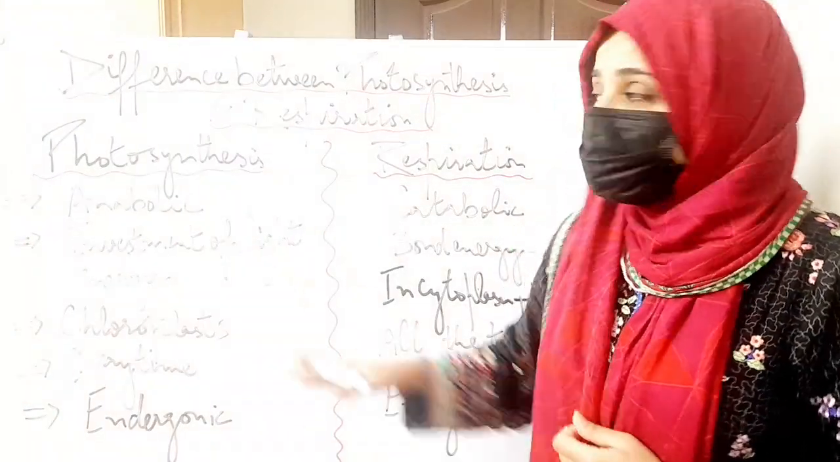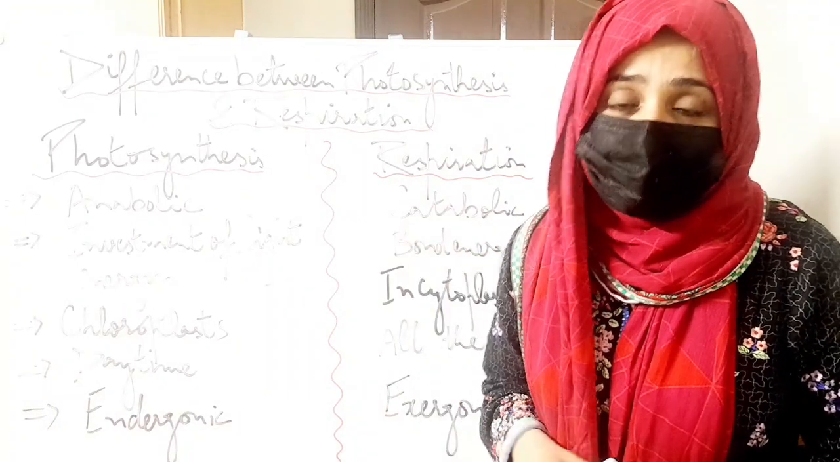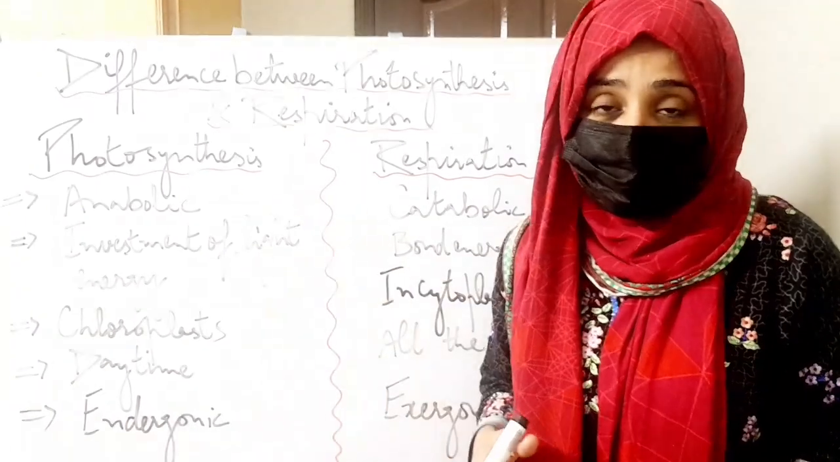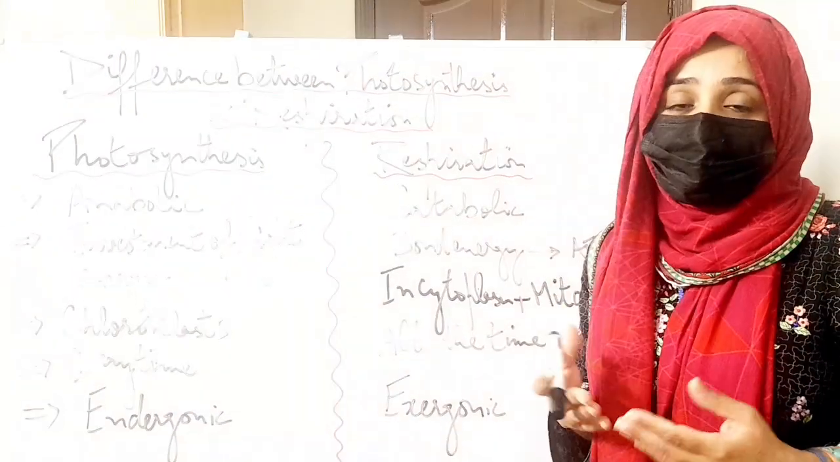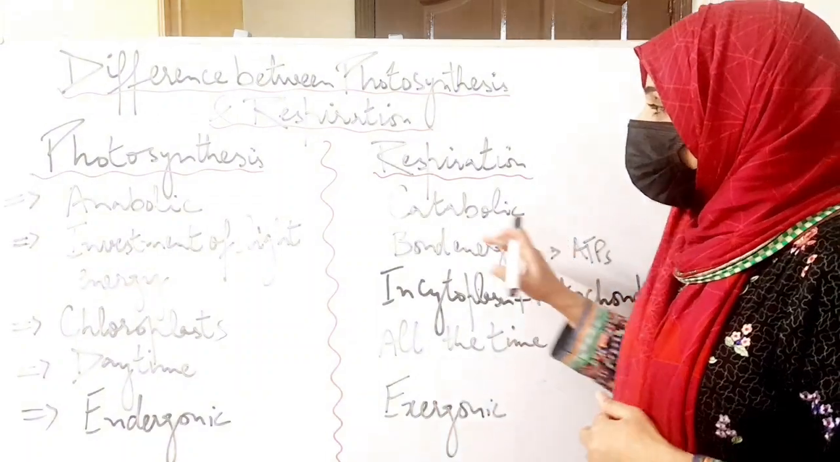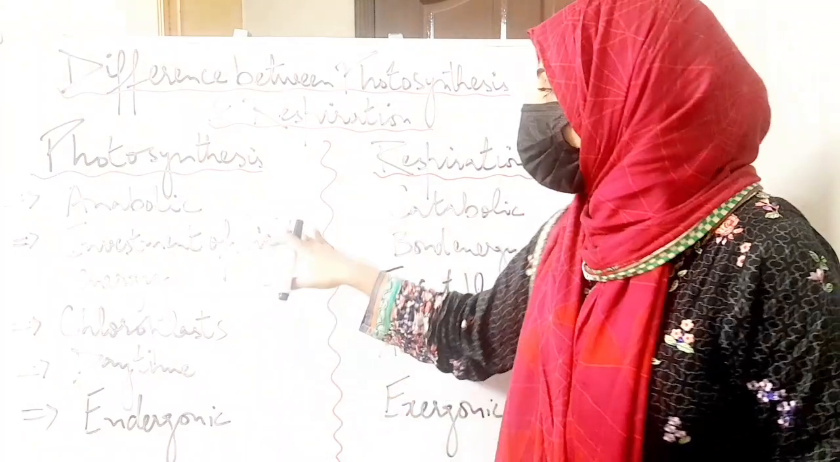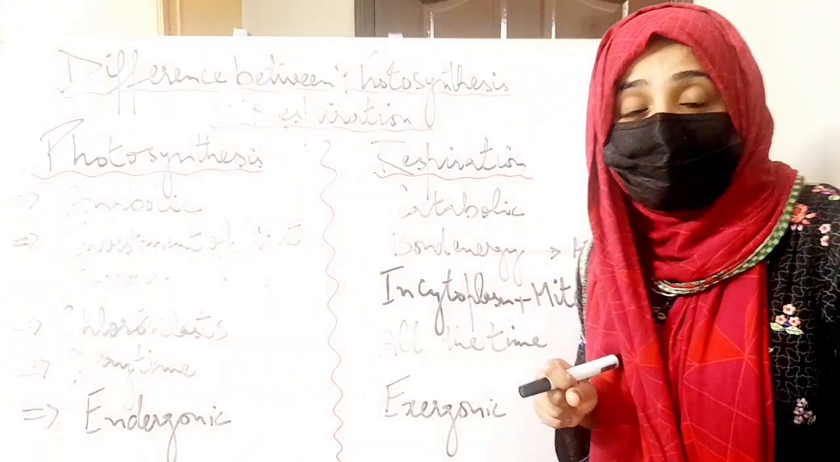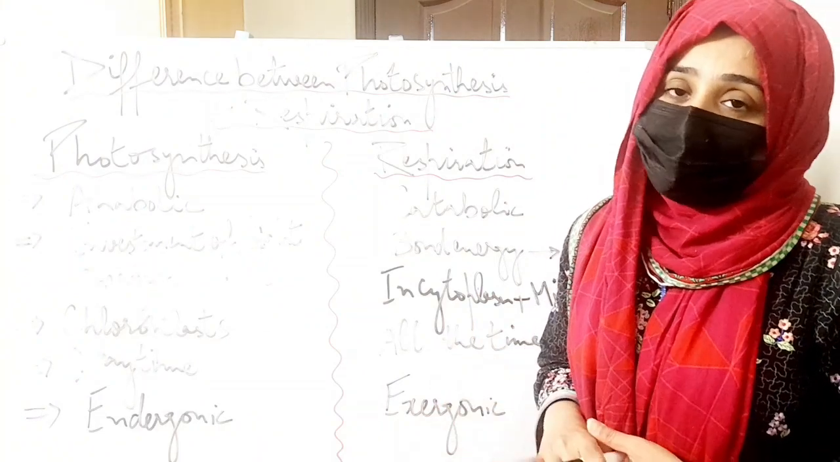The final products of photosynthesis are water, oxygen that is produced as byproduct, and the main product of photosynthesis is glucose, whereas the final products of respiration are carbon dioxide, water, and energy in the form of ATPs. In photosynthesis, the sunlight is stored in the form of potential energy, whereas in respiration, potential energy is converted into kinetic energy in order to carry out different activities of life.